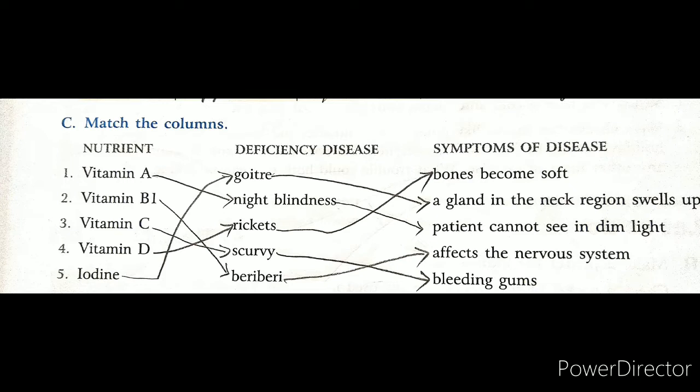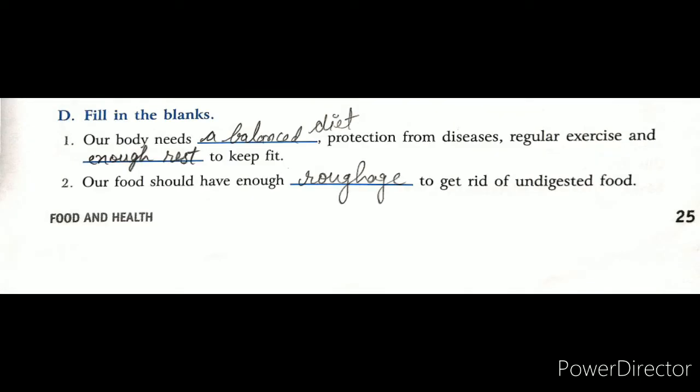And the next we have fill in the blanks. So let's see. First one we have, our body needs dash, protection from diseases, regular exercises and dash to keep fit. So these are the things which we always remind ourselves of to be fit. So balanced diet and enough rest is the right answer.